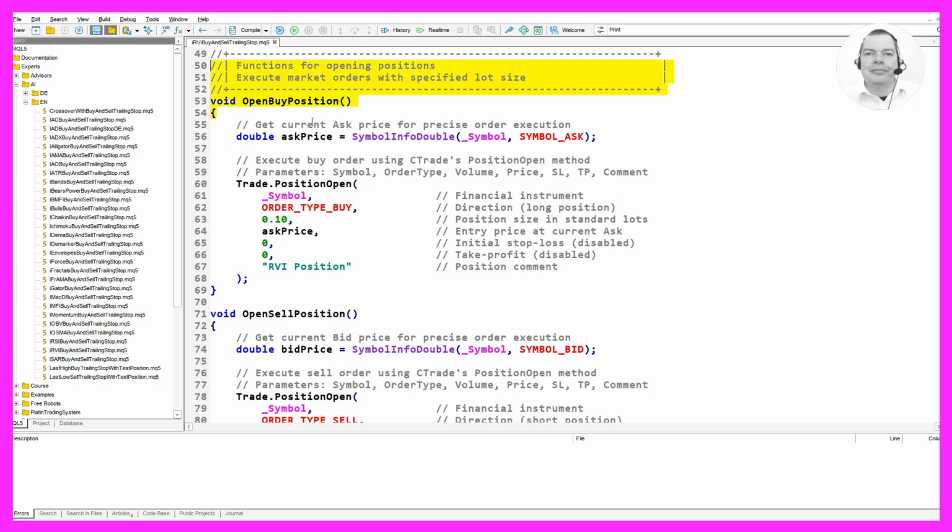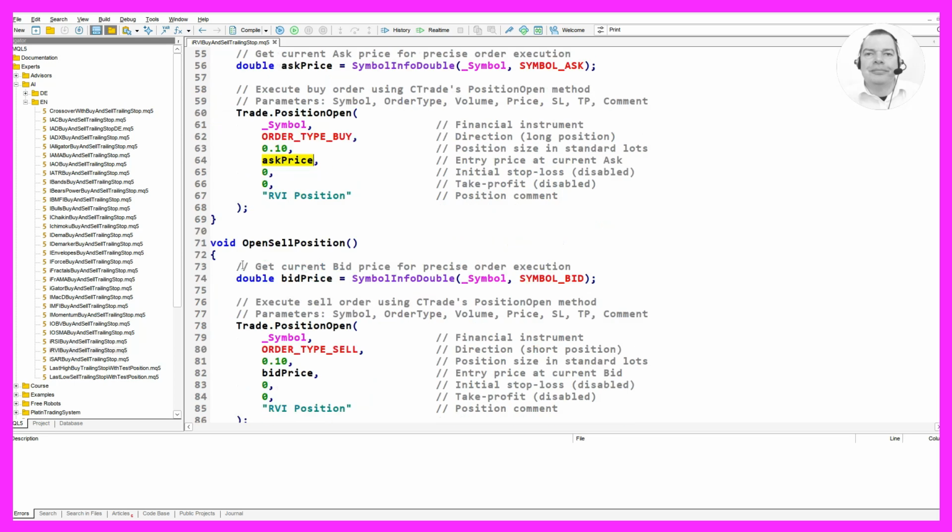Next, we define functions for opening positions. The OpenBuyPosition function retrieves the current ask price for precise order execution and executes a buy order using the trade's PositionOpen method. The parameters for this method include the financial instrument, order type, volume, price, stop loss, take profit, and a comment. In this case, we are opening a buy position of 0.10 lots, which means we are buying 10 micro lots at the current ask price. The initial stop loss and take profit are disabled.